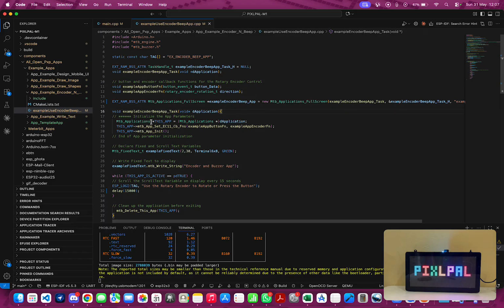Now, during initialization, you would need to register these functions. Registering these functions requires them to be in a specific order. The button comes first, which is this callback function.